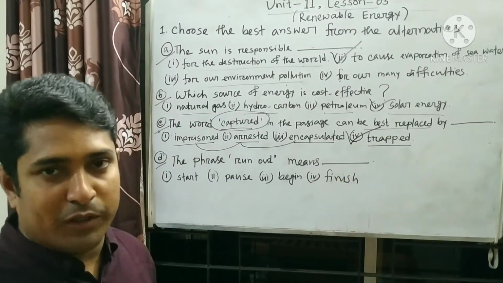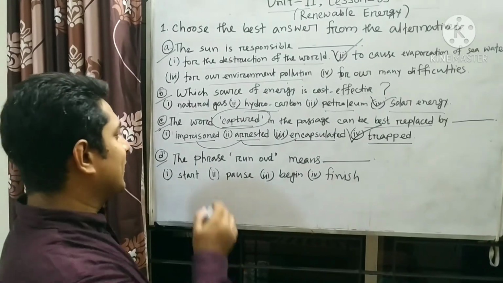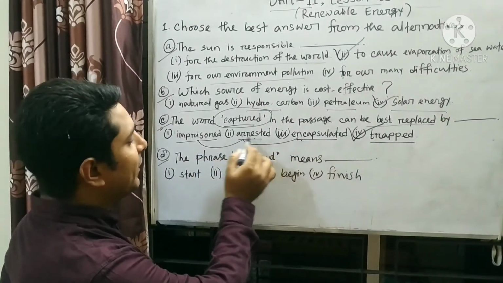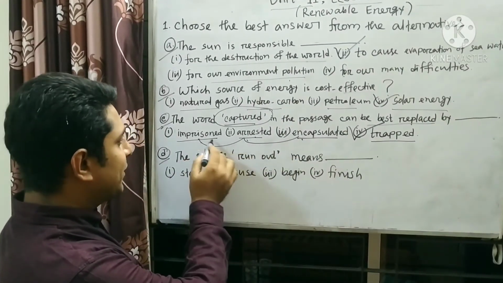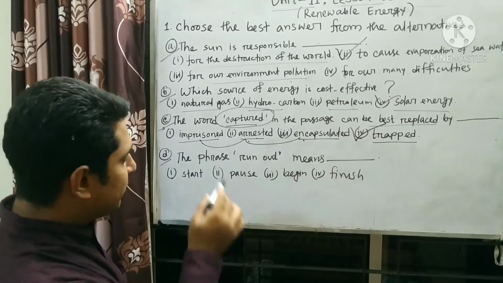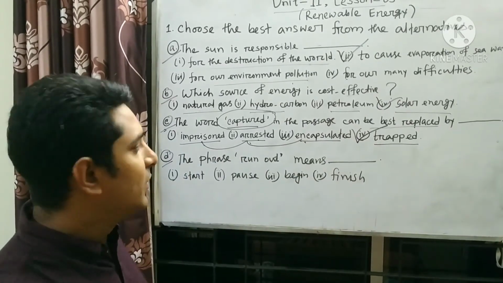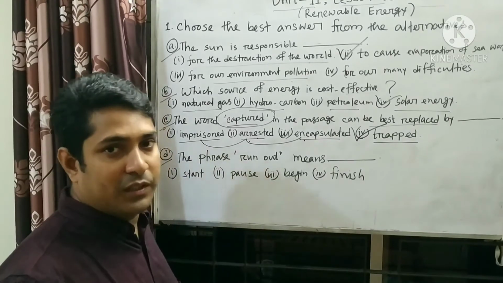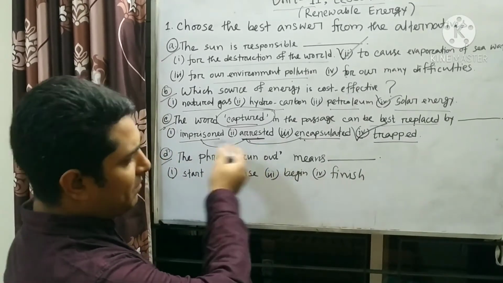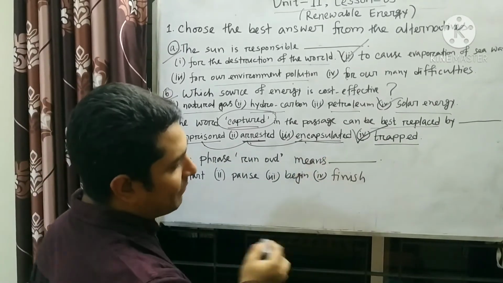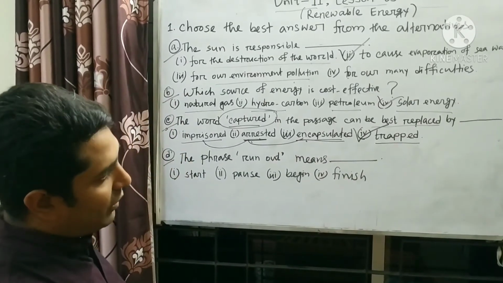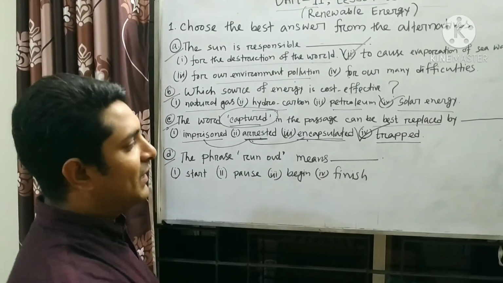One more important thing: you see 3 words have similar meaning. Imprisons means to remain in prison, or under custody. That is called imprison. Then arrested has the same meaning. Encapsulated, the same meaning here. So we have only one different meaning, and that is trapped.